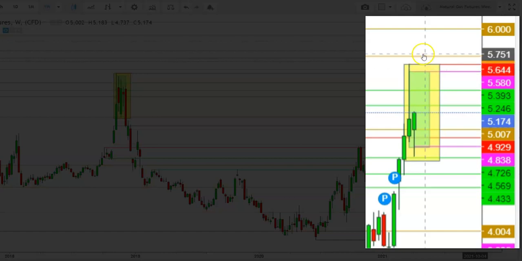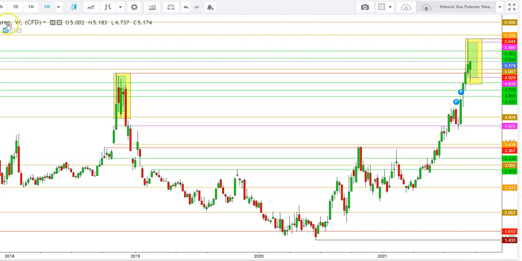But here I find that if the natural gas futures find a sustained move well above the secondary psychological resistance at the levels of 5.726, then only the natural gas futures could test the next psychological resistance at $6. But this could be a strong selling zone. Any sustained move above the levels of 5.726 could attract big bears to go short from here, because there is no fundamental reason for natural gas futures to sustain well above these levels. So friends, now let's check this move with the help of the HMO Cloud.